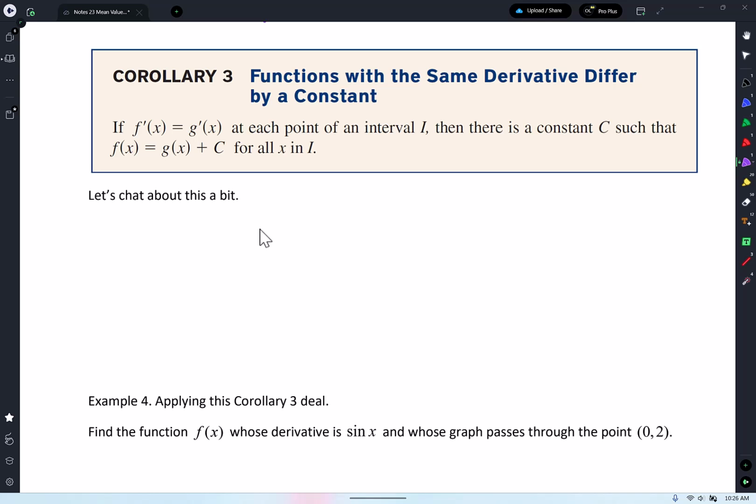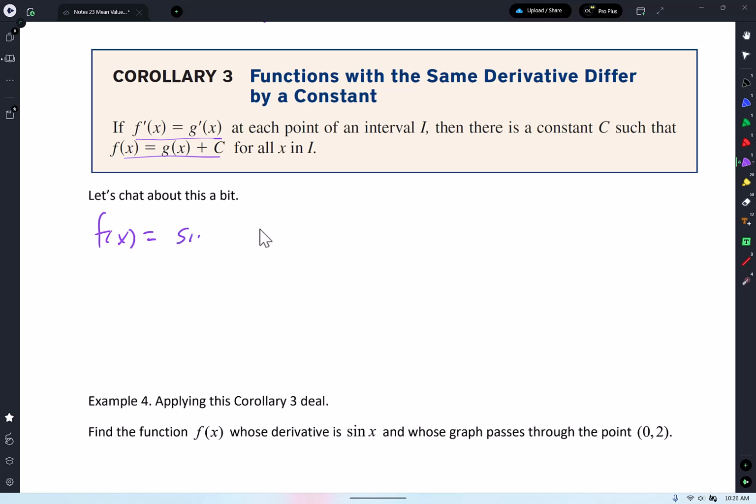All right. If f prime equals g prime at each point of an interval I, then there's a constant c such that, okay, so we were actually supposed to do this right before we left for the break, but we didn't. You already have experience. All this means is that all of your derivatives differ by a constant, or I guess the other way around, right? So here's what I'm trying to say. So look, all your antiderivatives differ by a constant.